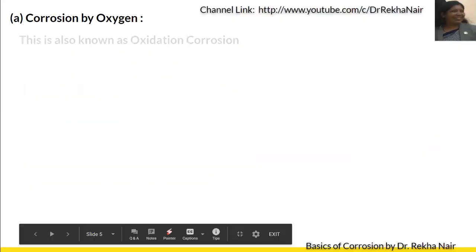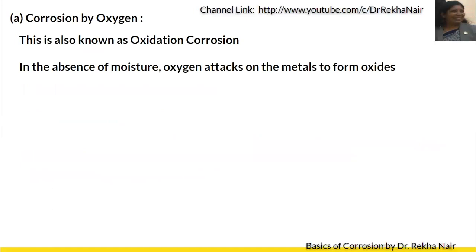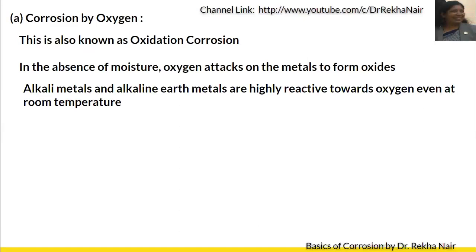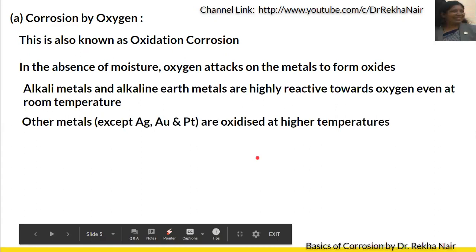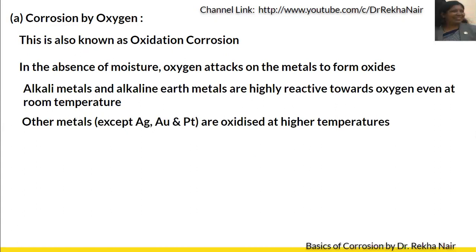At first, corrosion by oxygen. This is also known as oxidation corrosion, as I explained earlier in the previous slide. In the absence of moisture, oxygen attacks metal to form the corresponding oxides. Mainly alkali metals and alkaline earth metals are highly reactive because they can easily get oxidized. They can lose their electrons to get the noble gas configuration, so they lose them easily, and they are highly reactive towards oxygen even at room temperature. Even other metals like silver, gold, and platinum are also oxidized, but at high temperatures.